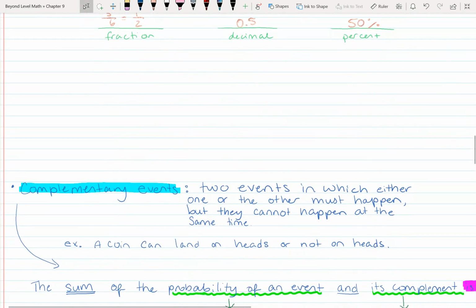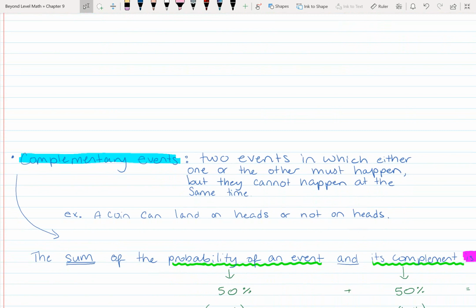Alrighty, complementary events. Complementary events, 2 events in which either one or the other must happen, but they cannot happen at the same time. So that's kind of a weird way to say it, but if you flip and land on heads, well, then the other option is to not land on heads, right? So landing on heads and not landing on heads are 2 complementary events because you cannot do both of them at the same time. You can't land on heads and at the same time not land on heads.